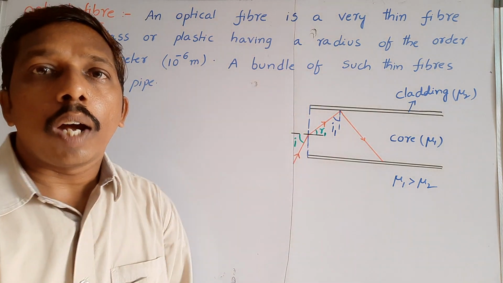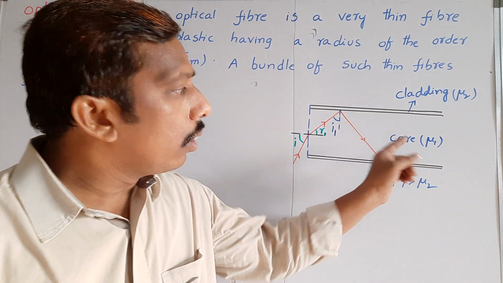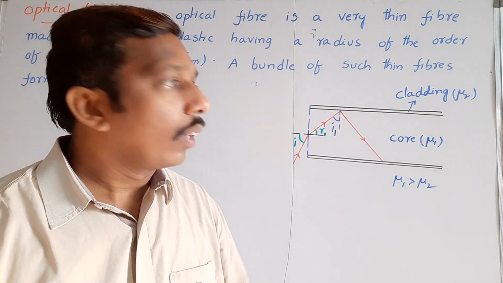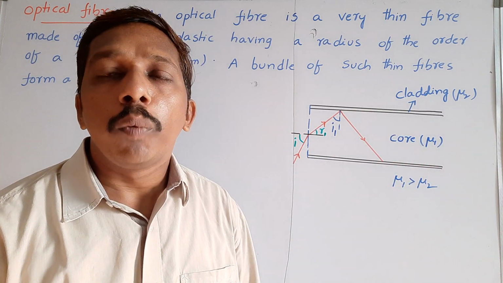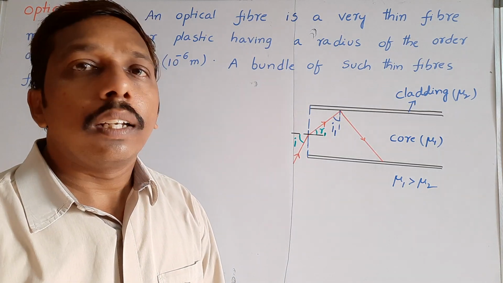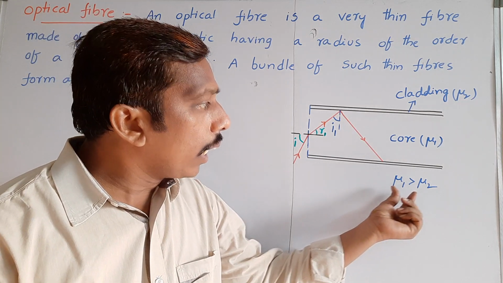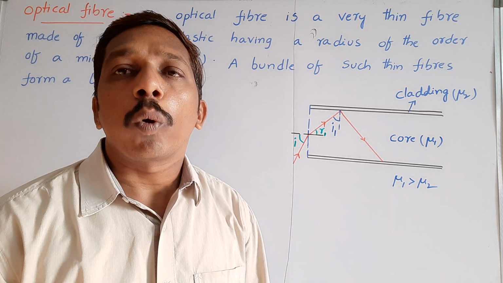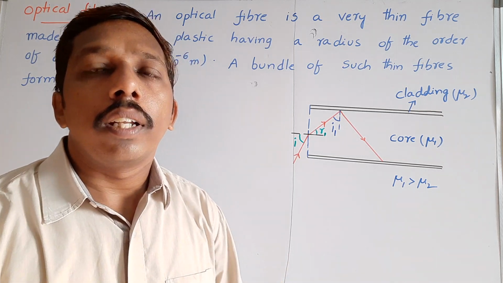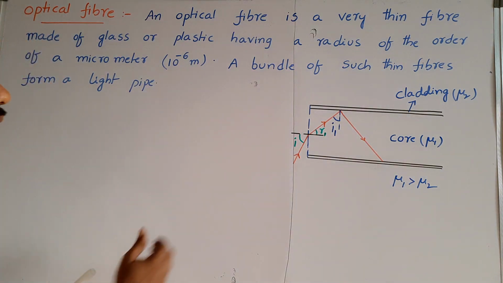It consists of three major layers. The central portion is called the core, with refractive index mu1, surrounded by a cladding with refractive index mu2. The refractive index of the core is greater than that of the cladding. To protect the cladding, another layer called the buffer is there. Here we are sending a light ray with a certain angle of incidence.